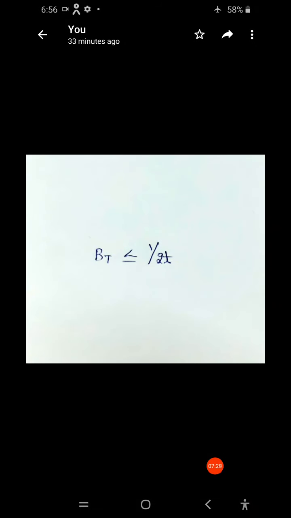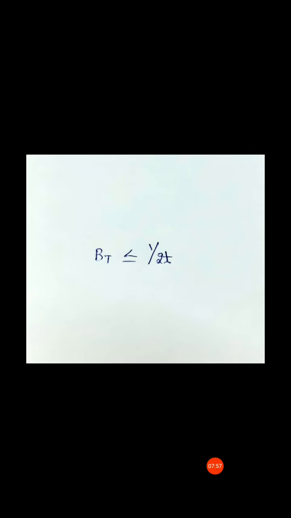So for no overlapping, the bit rate should be less than or equal to 1 by 2t. Therefore BT is less than or equal to 1 by 2t. This is the condition for no overlapping of the signals.